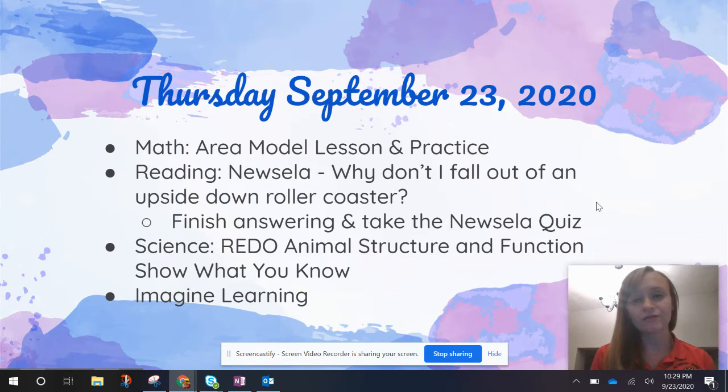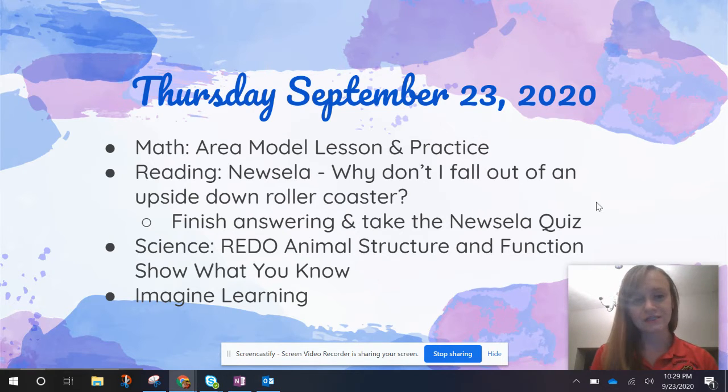For reading, you are finishing the News ELA activity from yesterday. Remember, we read, "Why don't I fall out of an upside down roller coaster?" You need to finish answering the question if you didn't finish answering, and then commenting on someone else's. And then I'd like you to take the News ELA quiz. Before you take the quiz, remember to please reread the article or listen to the article before taking the quiz.